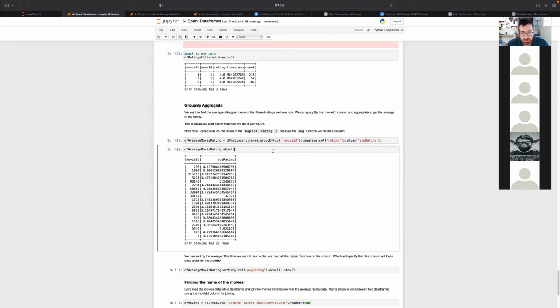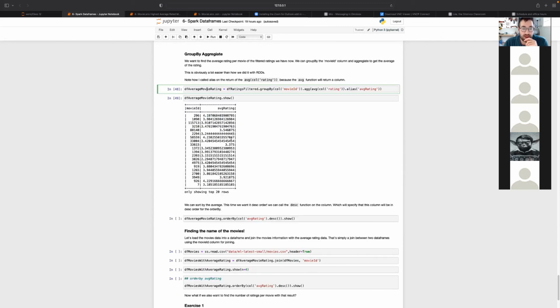Okay, now we have our new data frame. We called it the DF average movie rating, and it consists of two columns, the movie ID and the average rating. So now if we want to order by the average rating, in descending order, we use the data frame's order by, and we need to specify a column to order by, but we can also process that column before we order by it, meaning we can call the descending function on the column.